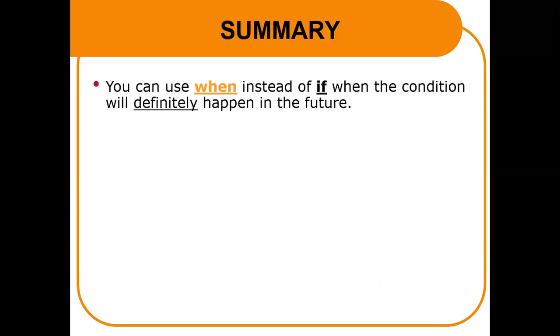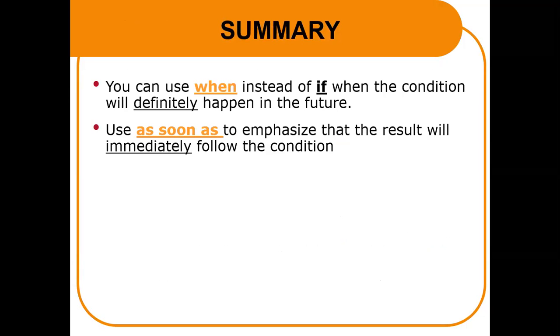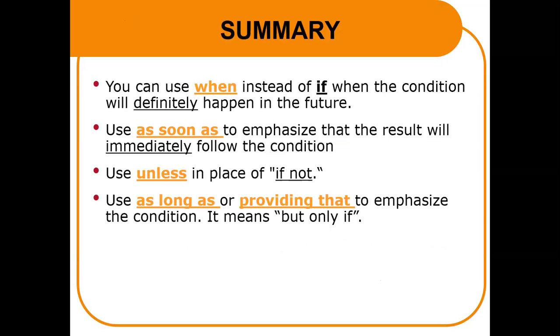You can use when instead of if when the condition will definitely happen in the future. Use as soon as to emphasize that the result will immediately follow the condition. Use unless in place of if not. Use as long as or providing that to emphasize the condition. It means but only if.